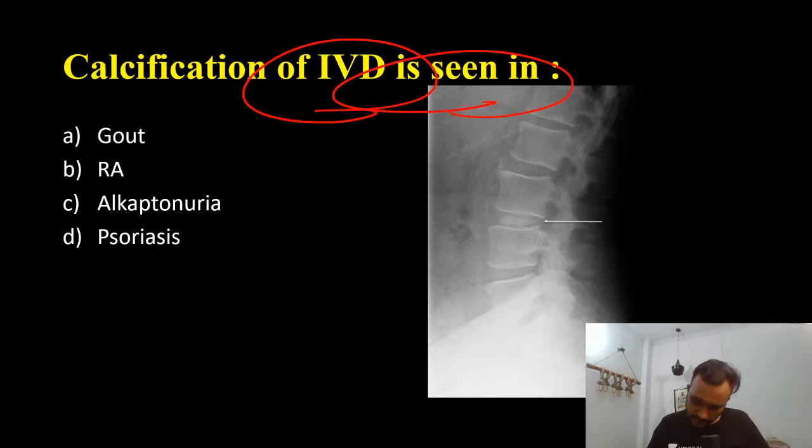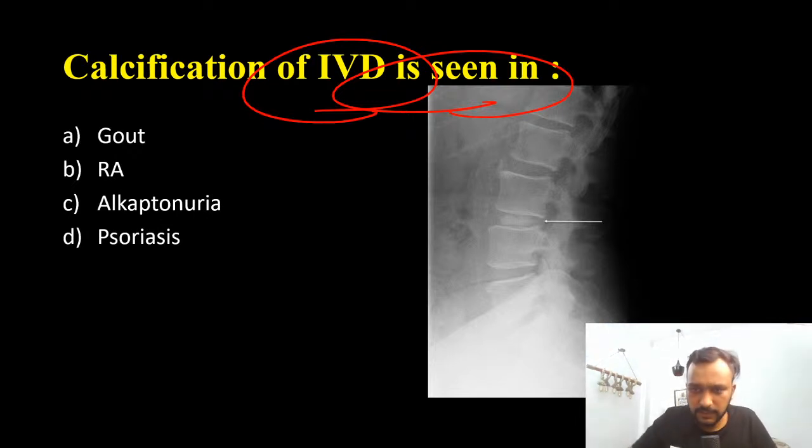Gout, rheumatoid arthritis, psoriasis? In which case are you going to see calcification of the intervertebral disc? Anyone in the comment section?